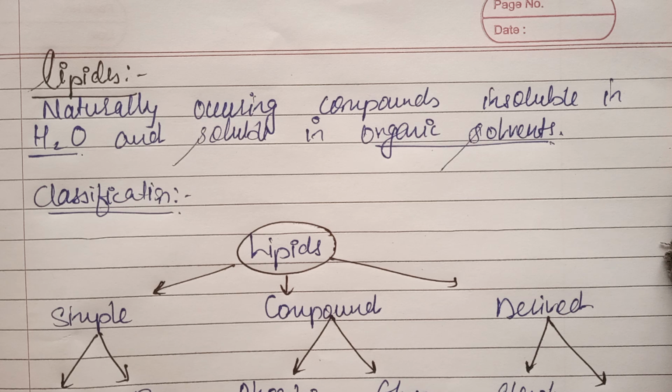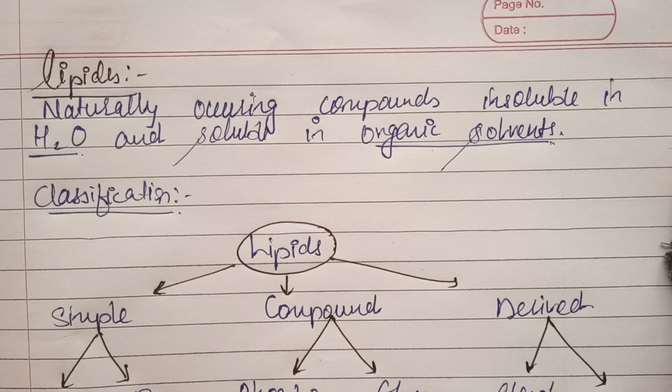So what it is saying is that these are naturally occurring compounds, that is which occur in our body naturally, that our body synthesizes, there is lipogenesis and also lysis, that is lipolysis, and that are insoluble in water, but are soluble in organic solvents, for example ester and ether and other organic solvents.